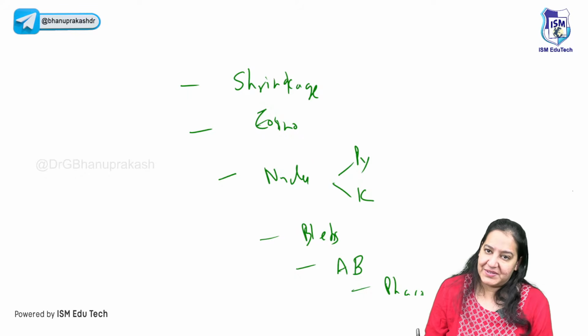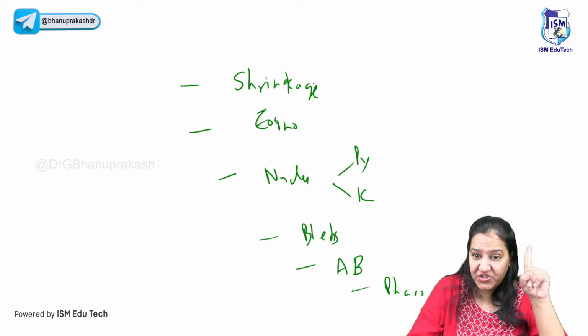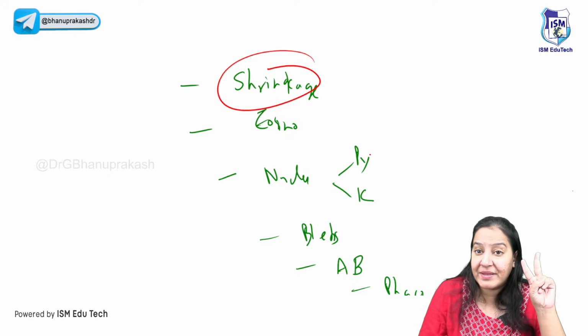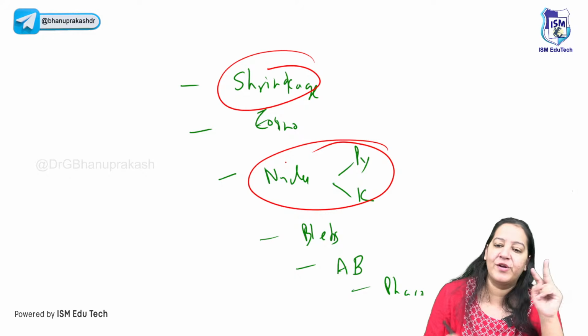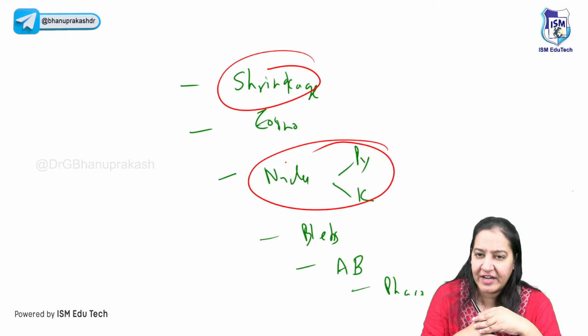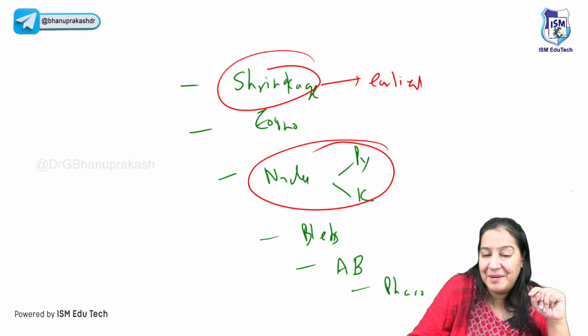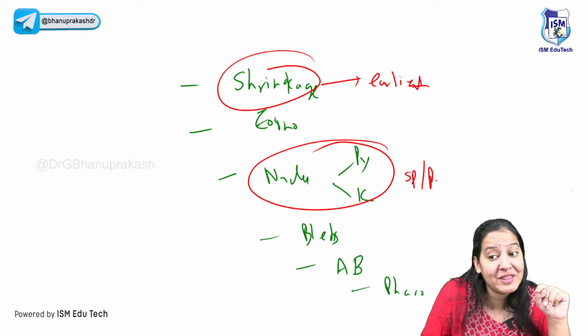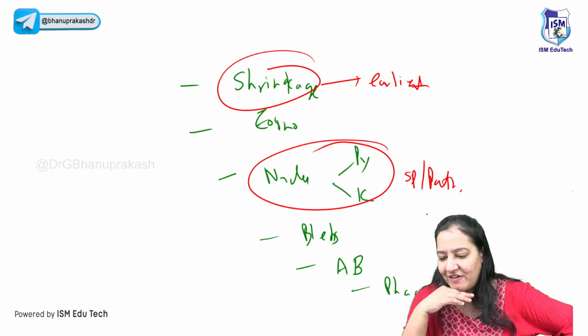And in the end, phagocytosis happens. So never forget, two questions are asked here. The earliest change, go with shrinkage. But the pathognomonic change, the specific change, go with nuclear changes, pyknosis or karyorrhexis, whatever is given in the option. So earliest is shrinkage, but the specific or pathognomonic change is pyknosis and karyorrhexis. You got the two MCQs here covered.